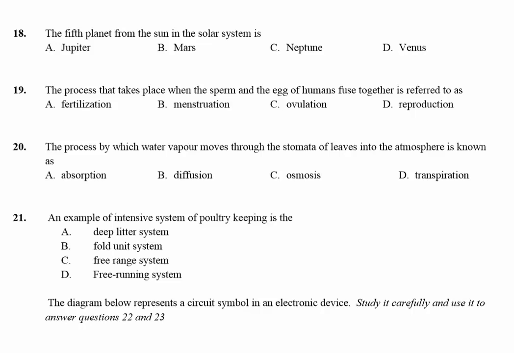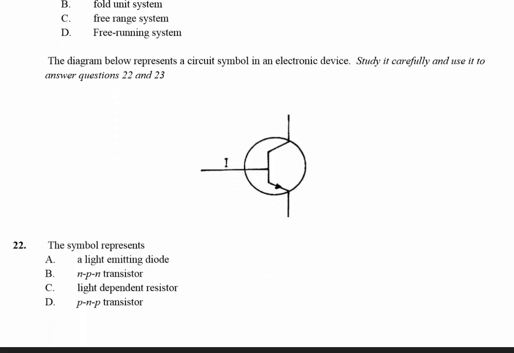21. An example of intensive system of poultry keeping is the deep litter system. 22. The symbol above represents an NPN transistor.